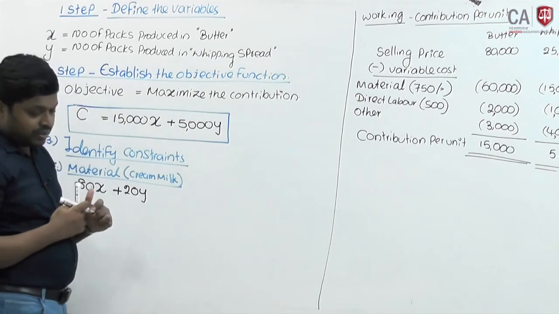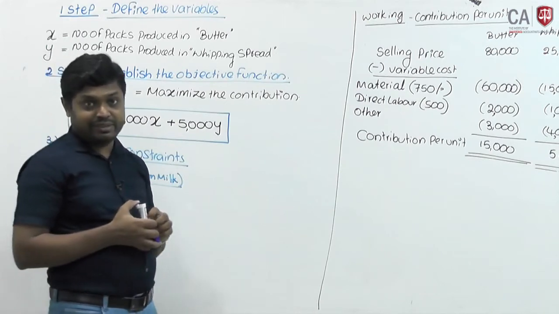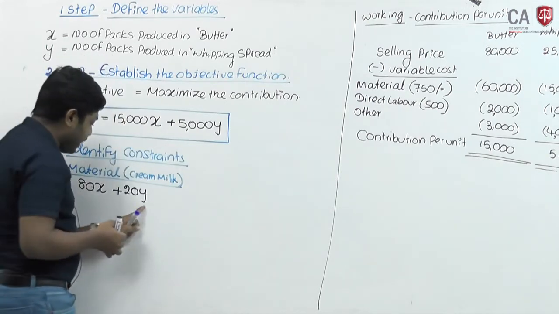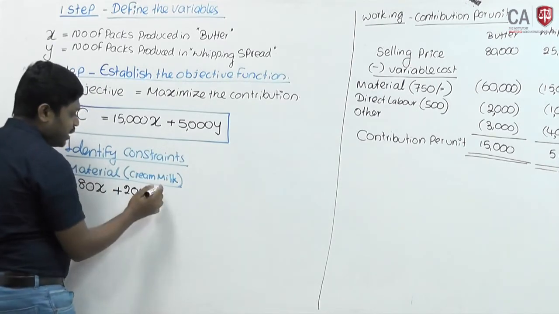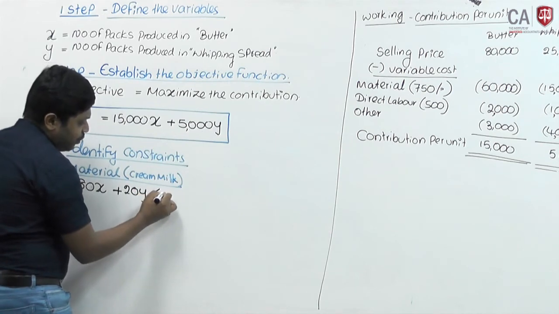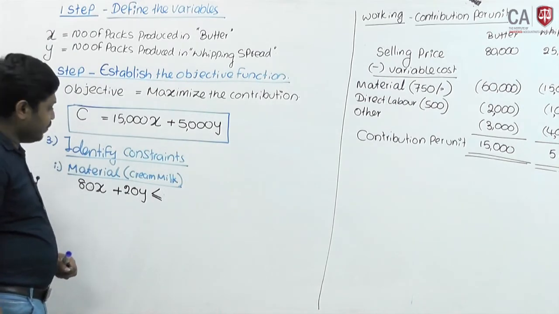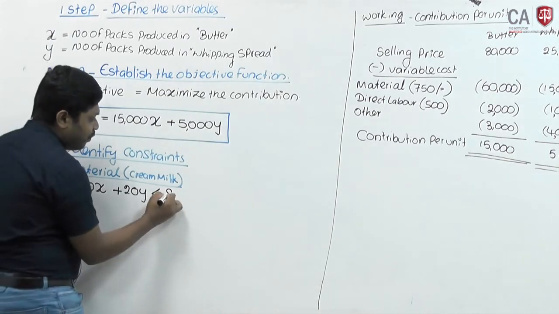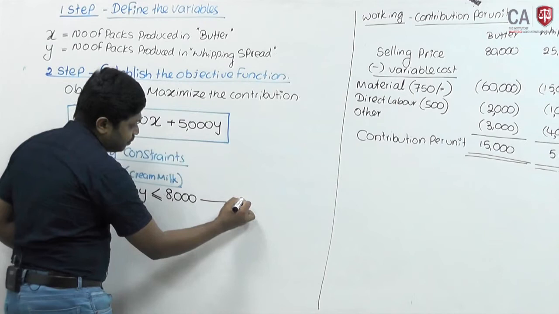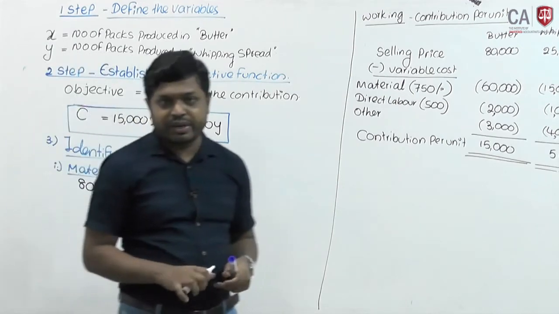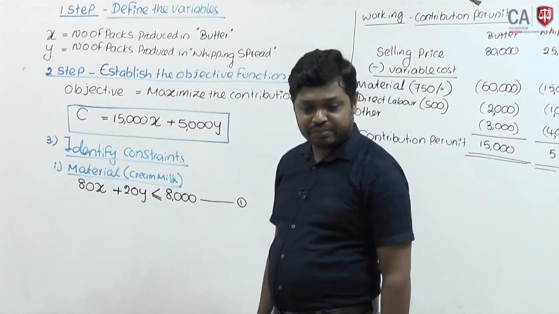But remember, your maximum resource availability is 8000 liters of cream milk. Therefore, total usage should not exceed 8000. That means this total usage should be less than or equal to the maximum availability of 8000. This is your first constraint. Maximum material available, that is the first constraint. That's done.